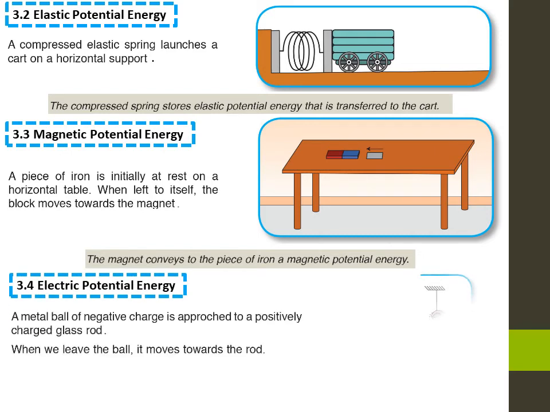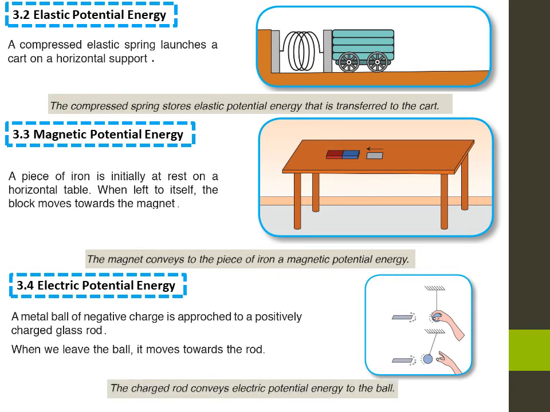Electric potential energy. A metal ball of negative charge is approached to a positively charged glass rod. When we leave the ball, it moves towards the rod. The energy conveyed by the rod to the ball is due to the electric force exerted by the rod. This potential energy is called electric potential energy. The charged rod conveys electric potential energy to the ball.